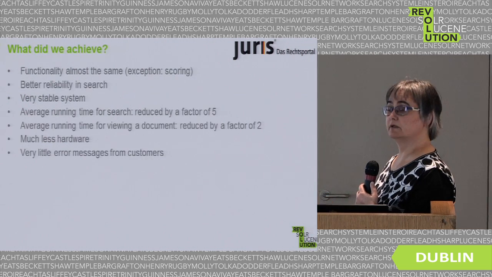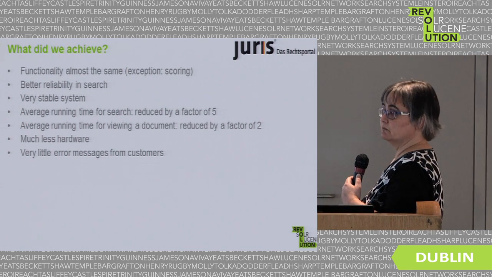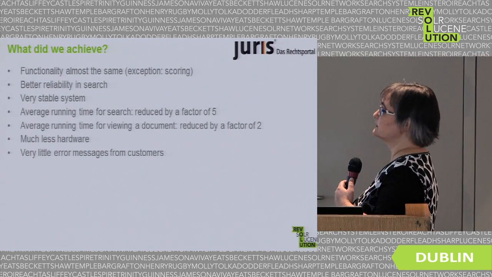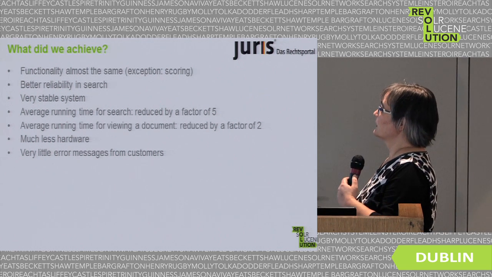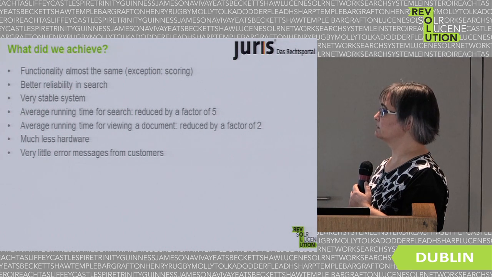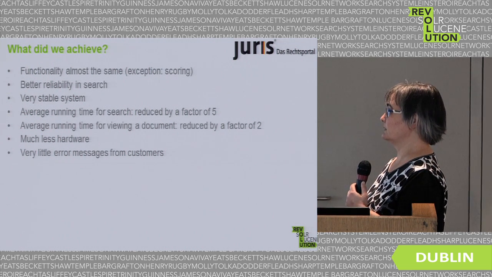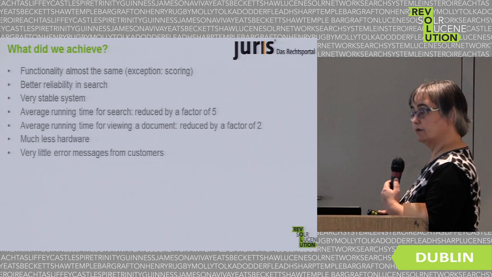So, what did we get in the end? The functionality remained almost the same, so it was possible to get the same functionality again. One exception is scoring. We get a better reliability in search, which means Solr does what we tell it to do. We got a very stable system.